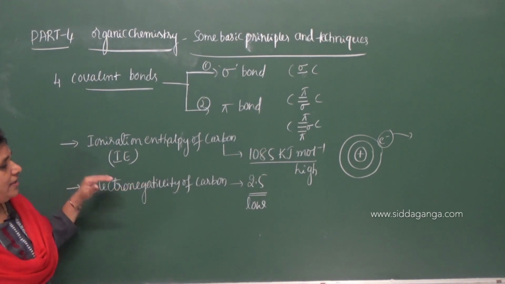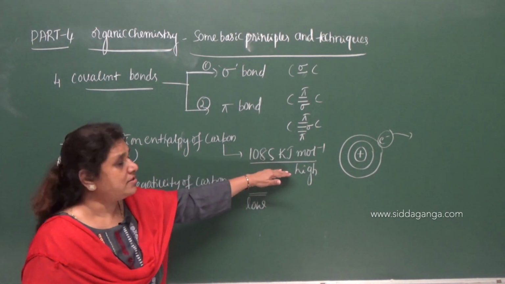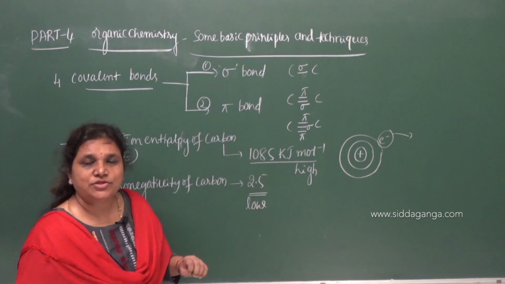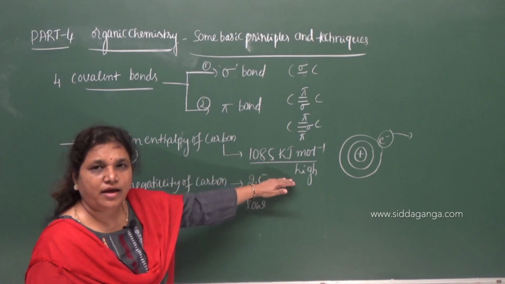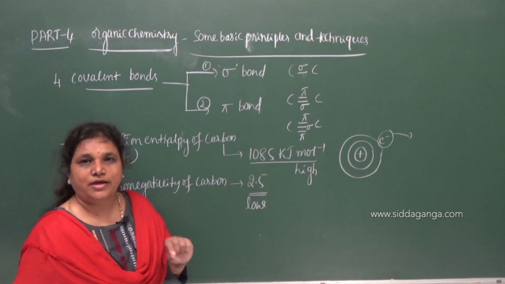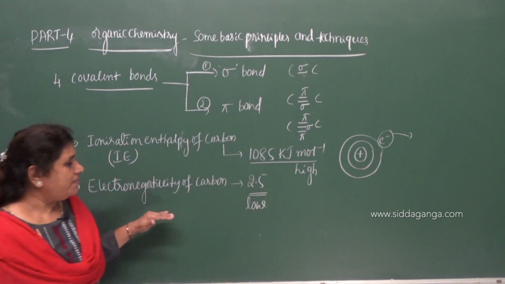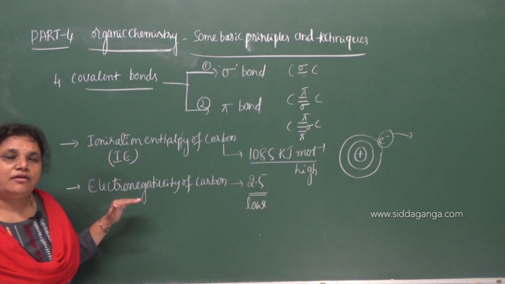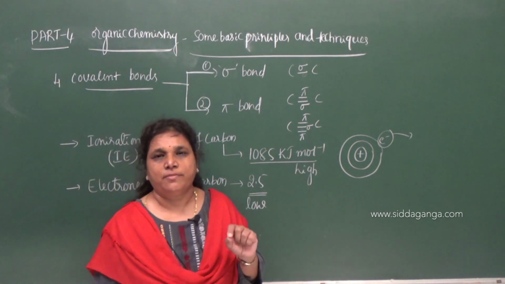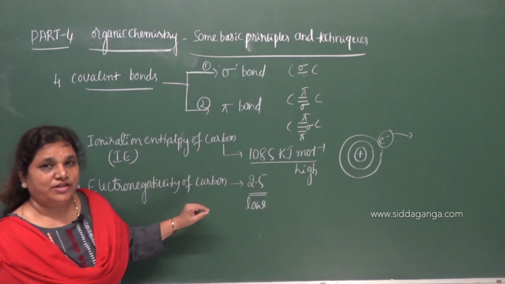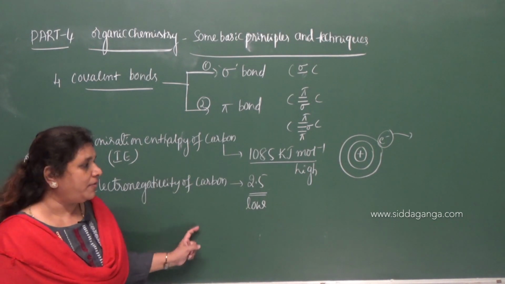But in the case of carbon, the ionization enthalpy is very high, meaning it does not show any tendency to lose electrons. Since it is very high, carbon does not readily form a cation. And what must the electronegativity difference be for the formation of an ionic bond? The difference of electronegativity between the two combining atoms during the formation of an ionic bond must be 2.